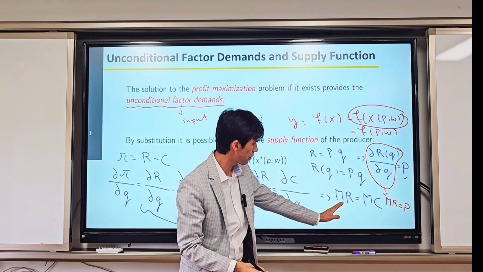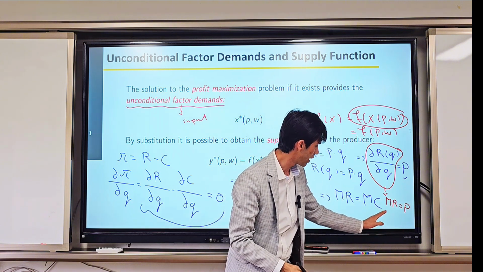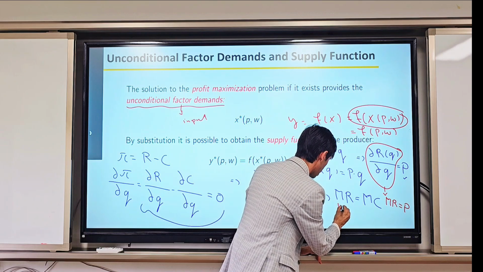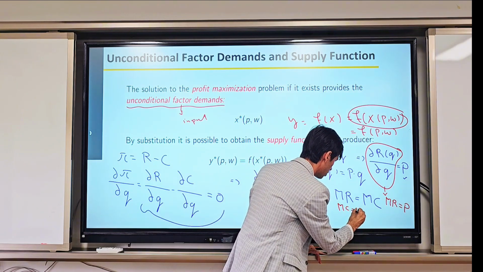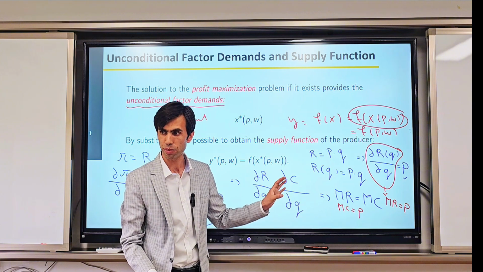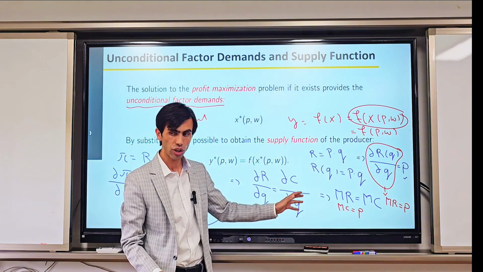When the marginal revenue is equal to marginal cost and also marginal revenue is equal to P, then the marginal cost should be equal to P. So this is the profit maximization condition for the perfect competitive firm. It will not work for other firms.